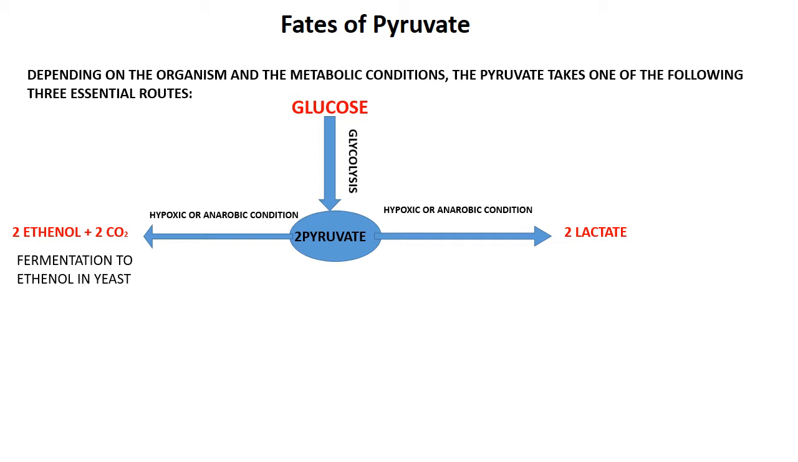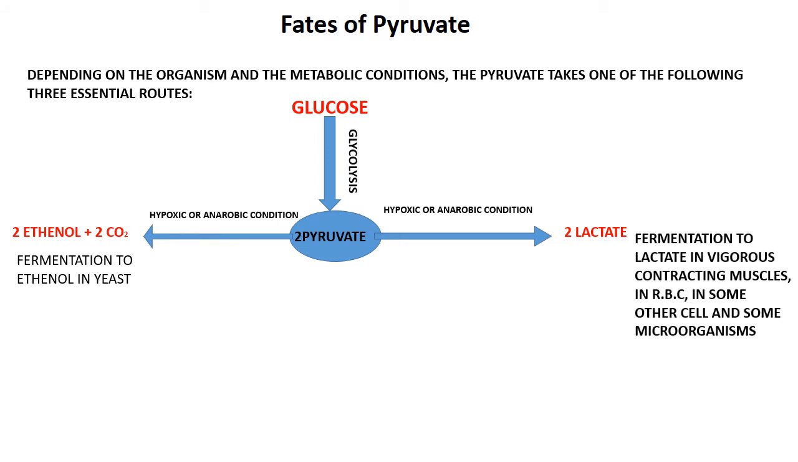Fermentation to ethanol takes place in yeast-like organisms, and lactate formation is important in vigorously contracting muscles because muscles need energy. We will discuss it in upcoming slides. In RBCs, in some other cells and some organisms, the pyruvate gets converted into lactate, and we call it lactate fermentation.